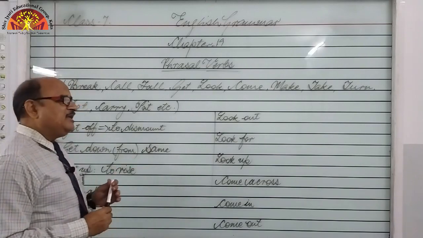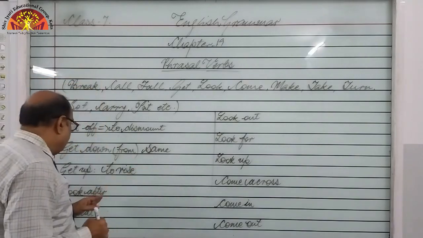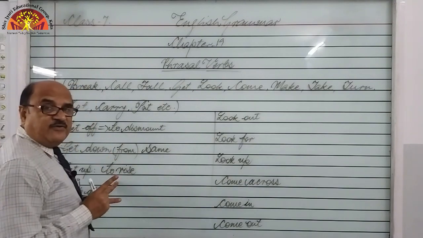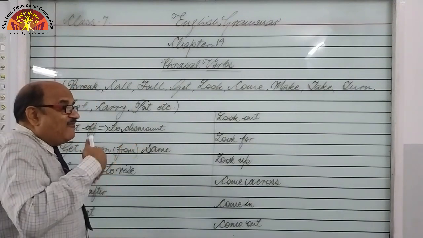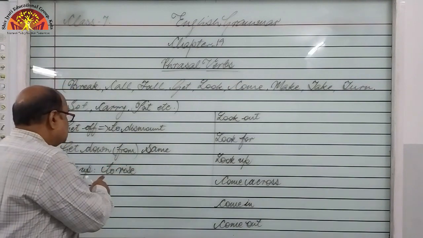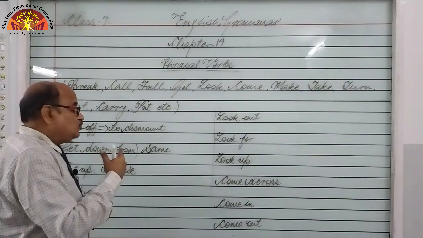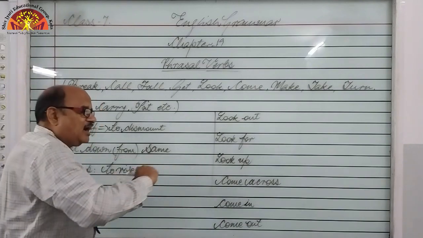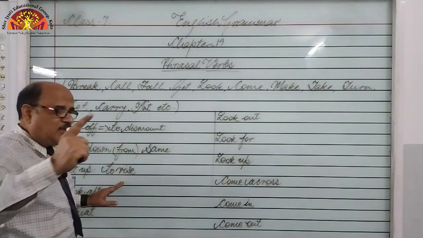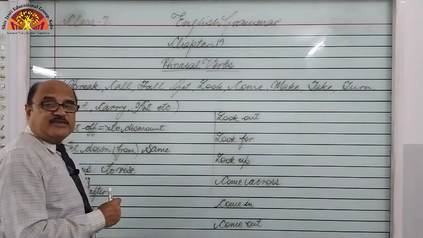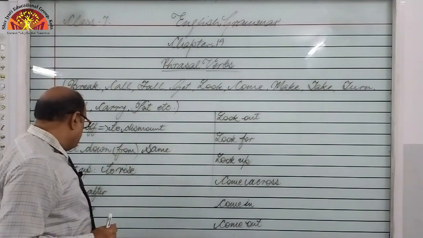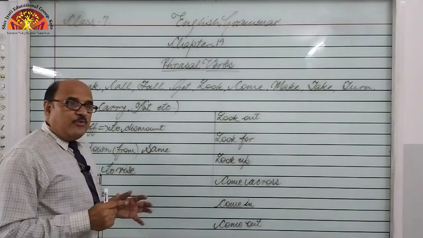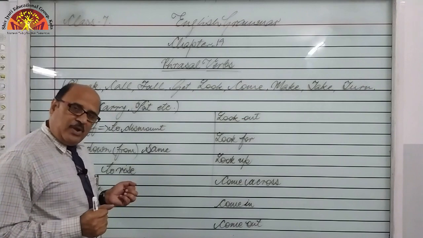But generally students think that get up means wake up. That is incorrect. Wake up and get up, they both are different. When you are awakening someone, that means wake up. Wake up means to rise from sleep. But when somebody is simply lying on the grass, on the ground, on the sofa, on the bed, we can say just get up, not wake up, right? Generally students say I get up early in the morning. This is incorrect. I wake up early in the morning is correct, right?